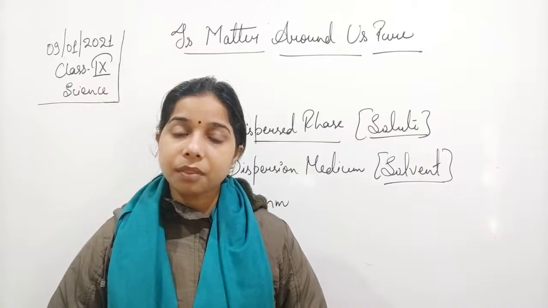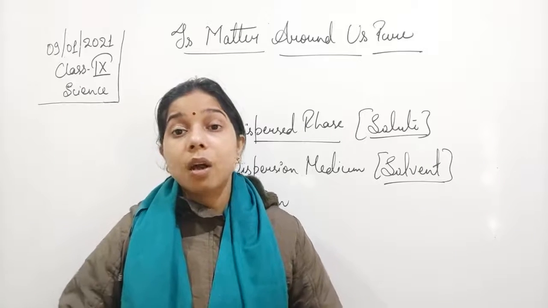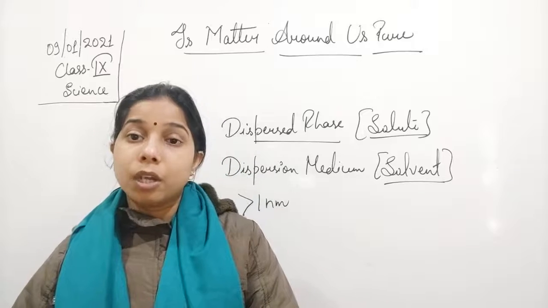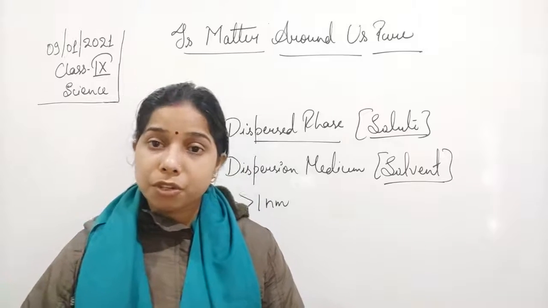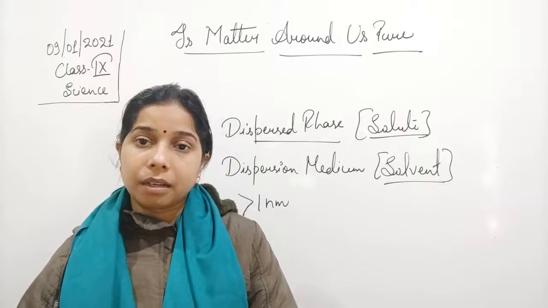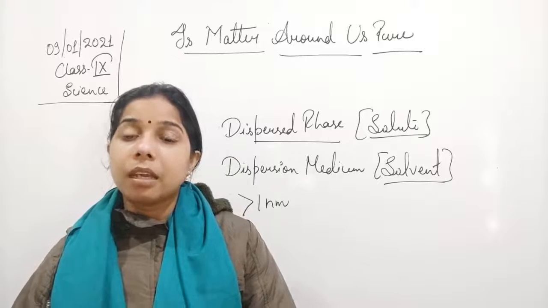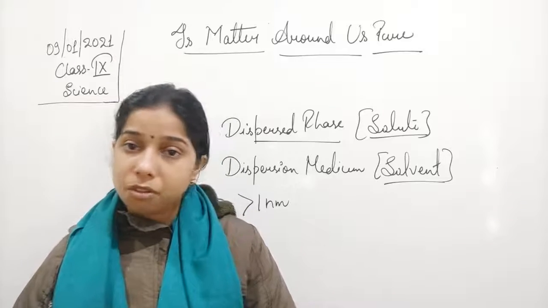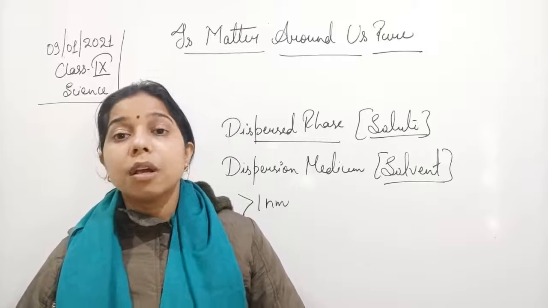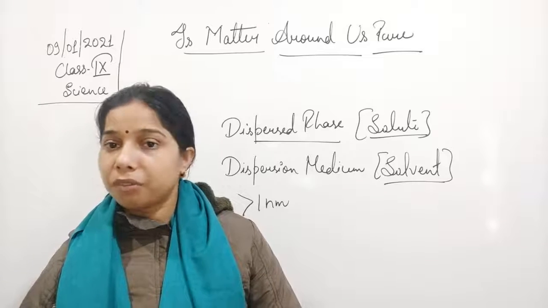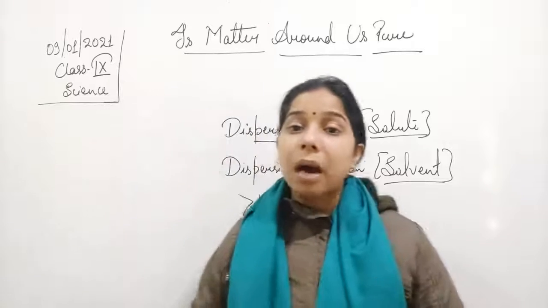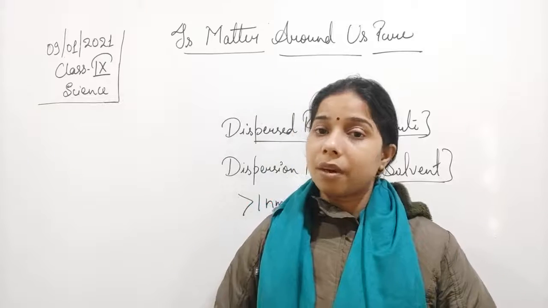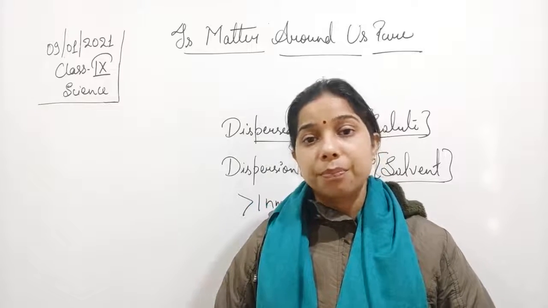And as they will not be able to scatter the light, so there will be no formation of a path. Okay, so we can say, since there is no formation of a path, no scattering of the light occurs. So the path is not visible in the case of the true solution.